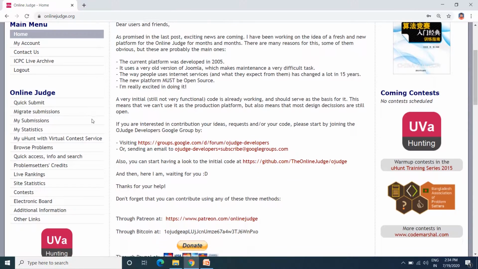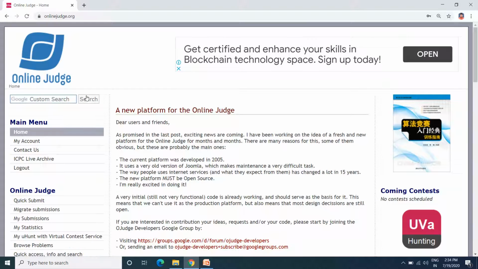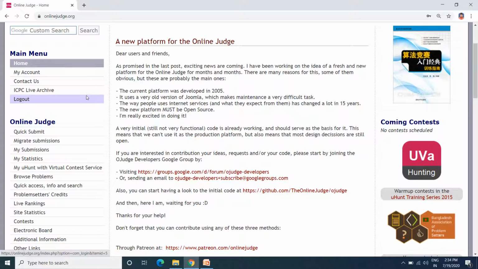Below that you will find different links available on the online judge: quick submit, migrate submits, my submissions, my statistics, and so many other links which are provided over here. From those we need to click on browse problems.